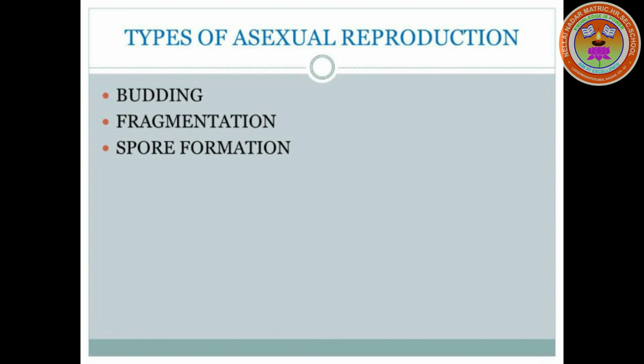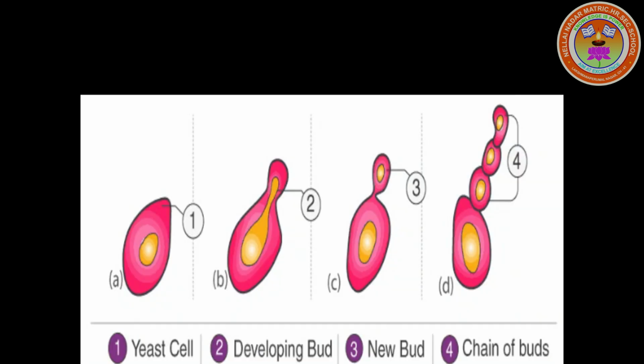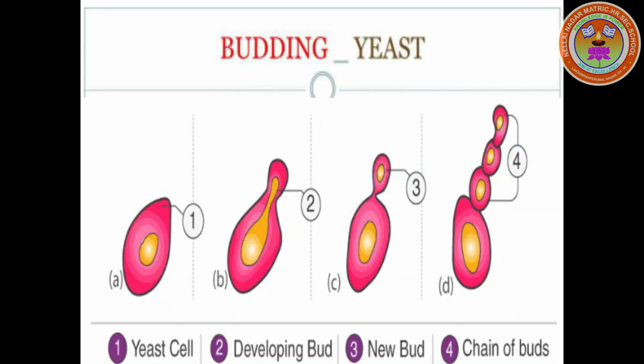There are some more types of asexual reproduction. They are budding, fragmentation, spore formation. Budding. Yeast is a single-celled organism.